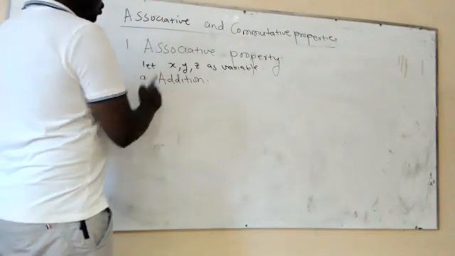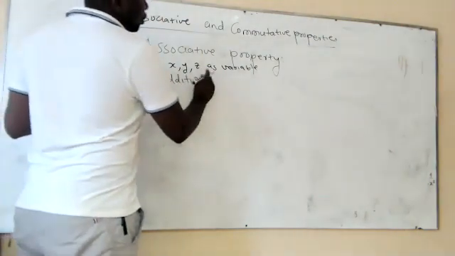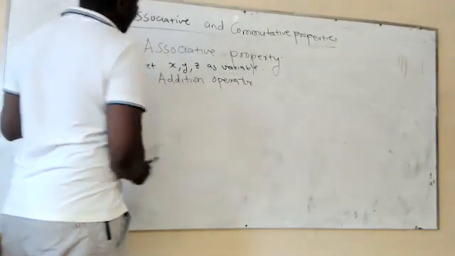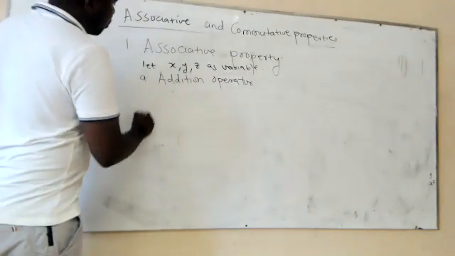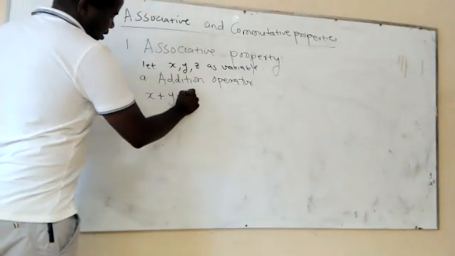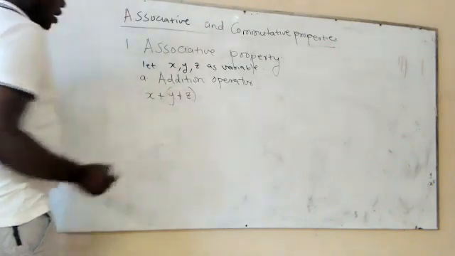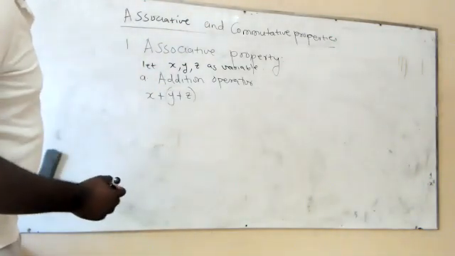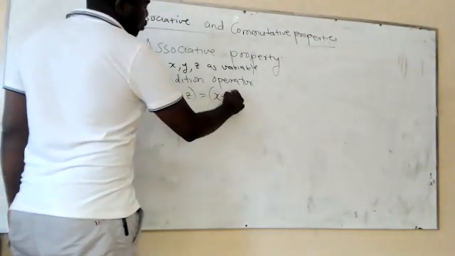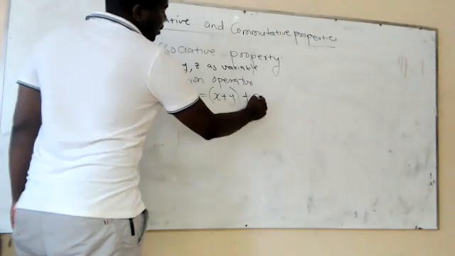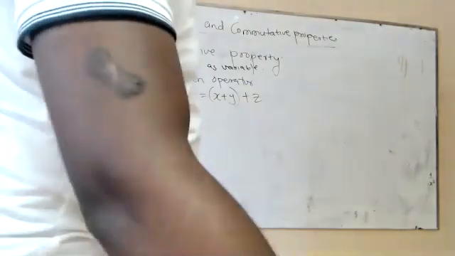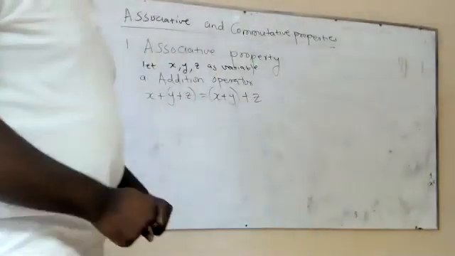Now let's apply the associative property on the addition operator. If we are applying the associative property on addition operator, it means X plus (Y plus Z), wherein we bracketed Y and Z, will be exactly the same as having (X plus Y) in brackets and then plus Z. Do you see the difference between what we have on the left-hand side and what we have on the right-hand side?